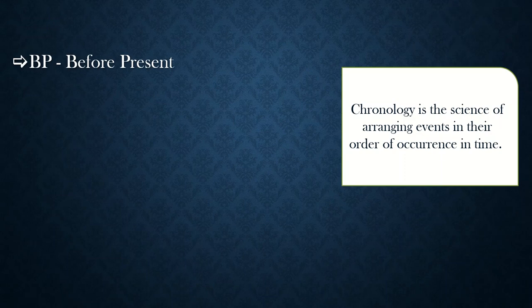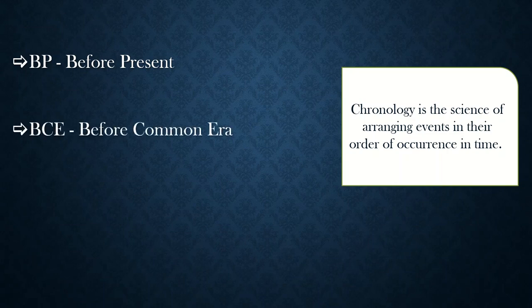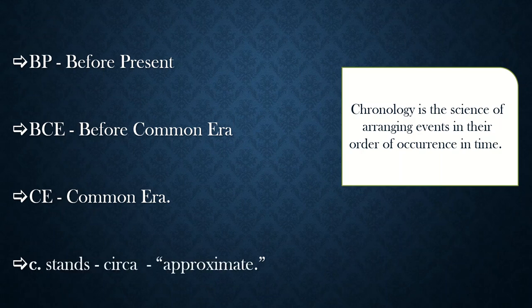The first thing is BP, before present, and BCE, before Common Era. And from the first century onwards, it is known as CE, also known as Common Era. And especially in our class 12 textbook, you can see sometimes c. dot. C dot stands for circa. It is a Latin term and it means approximate.